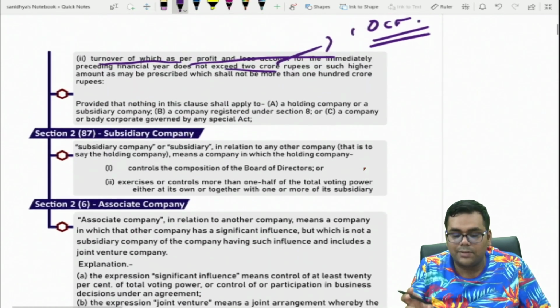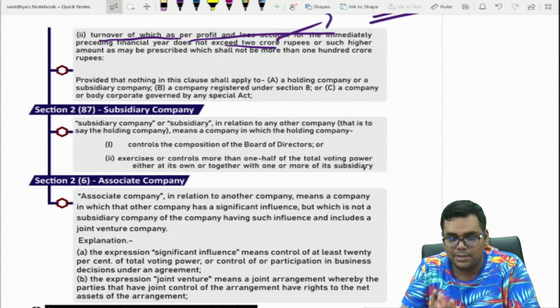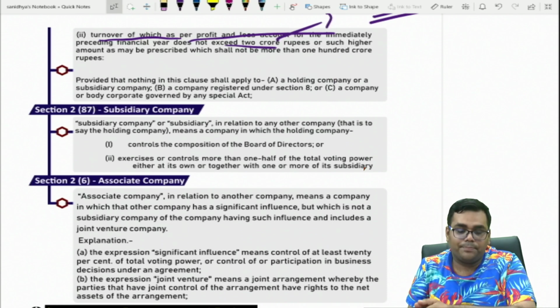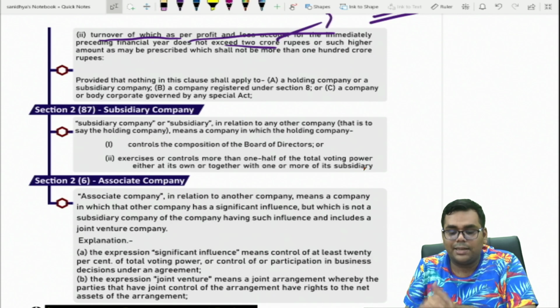Apart from that, what is given? Provided that. So a proviso has been inserted. Provided that nothing in this clause shall apply to a holding company or a subsidiary company, a company registered under section 8, or a company or a body corporate governed by any special act.